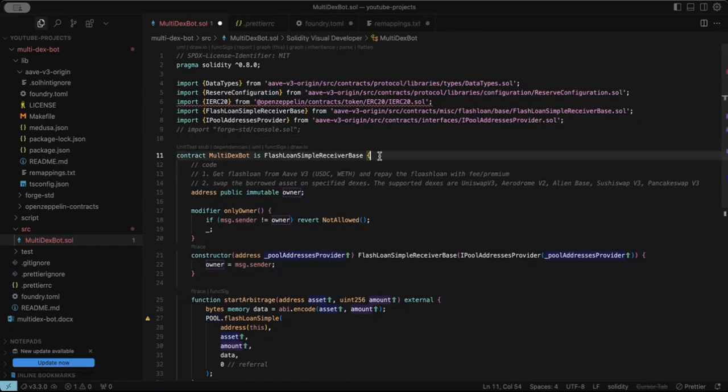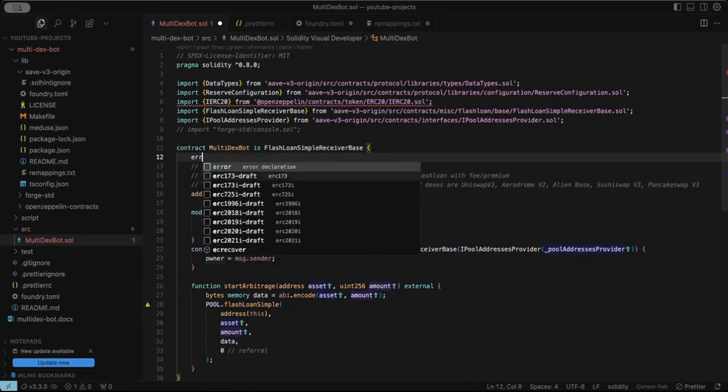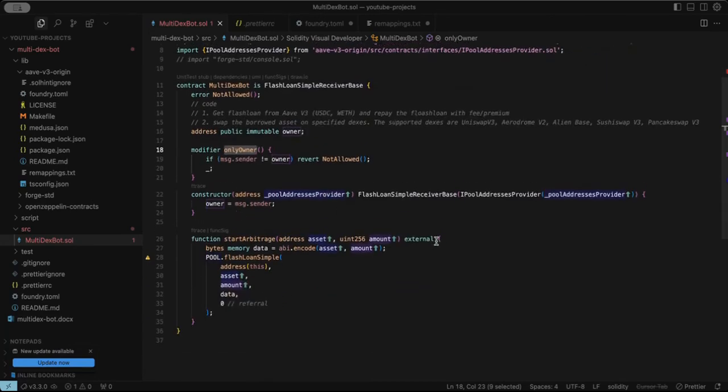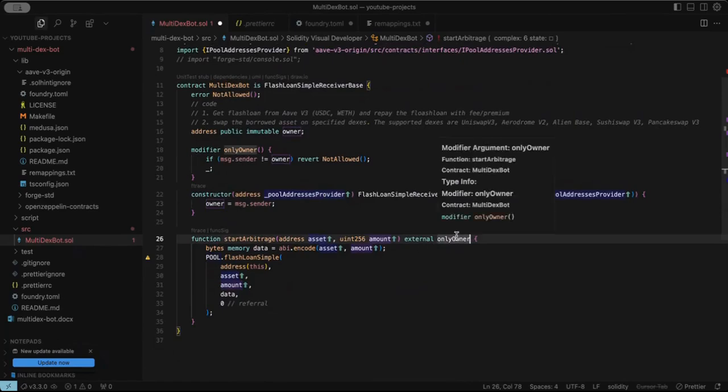Yes, it should be somewhere up here. Yes, the NotAllowed error. So with this modifier we've created, we are going to use it to restrict this function.